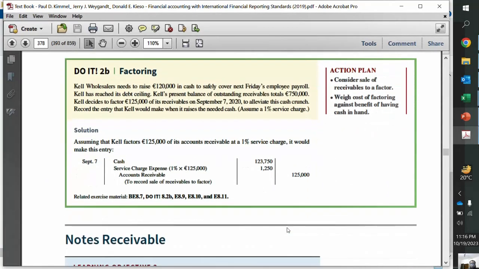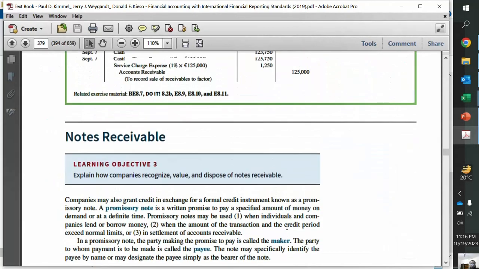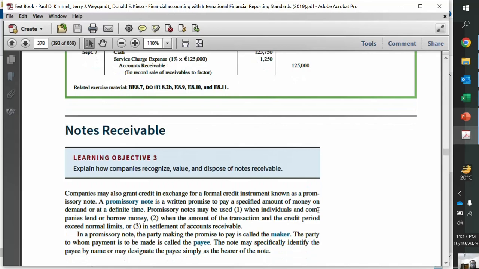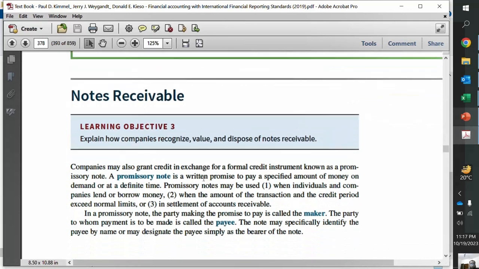Moving forward, the next topic is notes receivable, right? So this is a documented credit. Let's read how they defined it. Companies may also grant credit in exchange for a formal credit instrument known as a promissory note, right? So this is a legally executable instrument on which a stamp duty has been paid, and all the legal compliances are there, and the signatures of the witnesses are there.